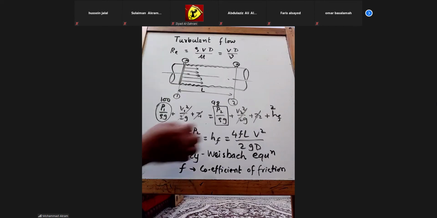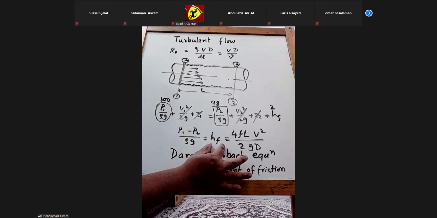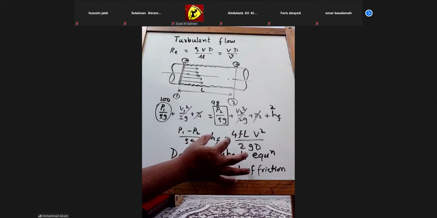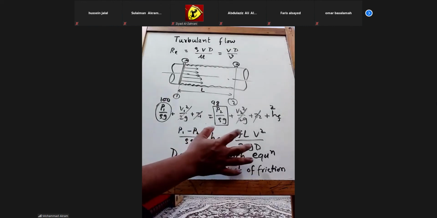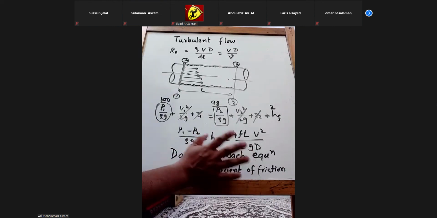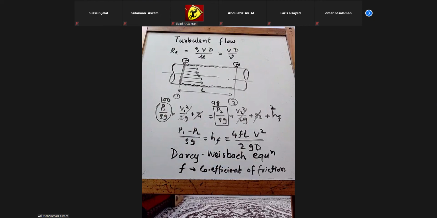See, in case of laminar flow, this is equal to 32 mu u bar L divided by rho g D squared. But here it is 4FLV square over 2gD. The derivation of this is there in the book. If you are interested, you can go through the derivation of how this equation has come.